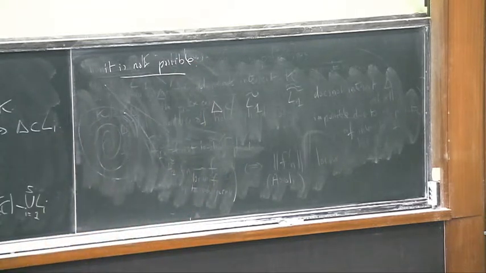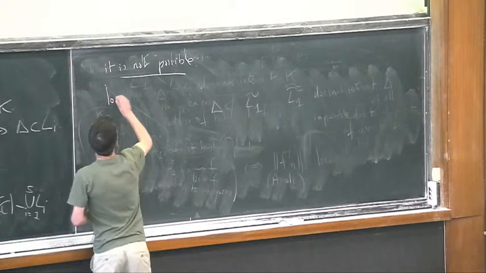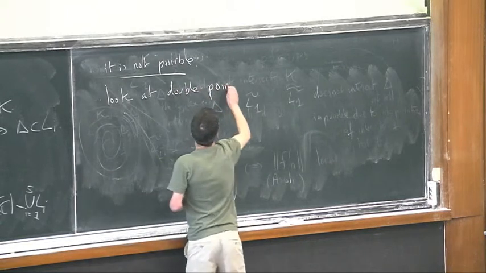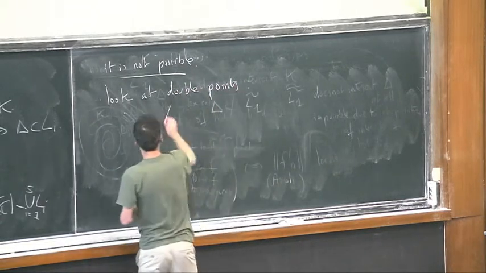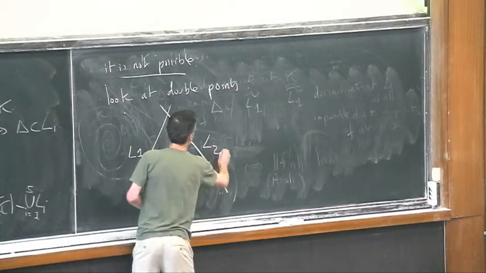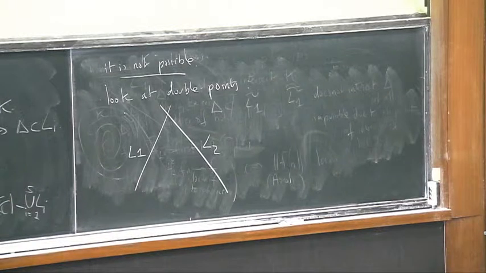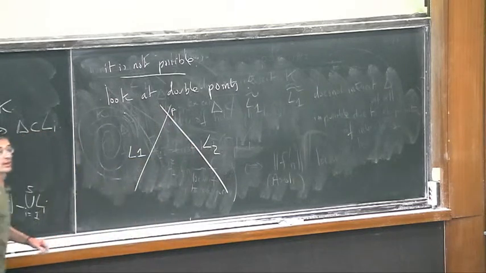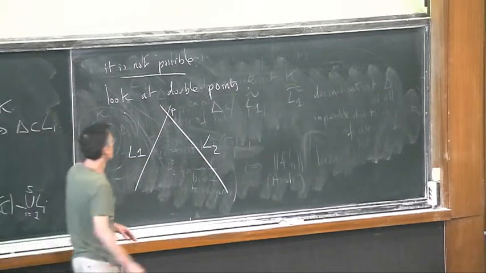And this will be seen at some special points of the configuration of lines, namely the double points. Look at double points. So I have two lines like that. According to what I mentioned just here, the double point P, intersection of L1 and L2, is in K.